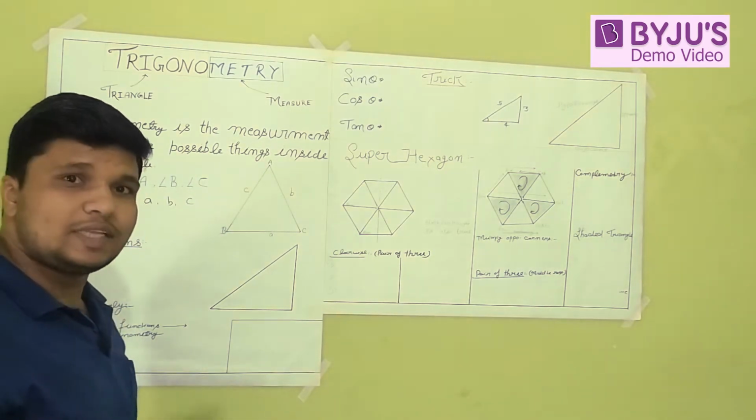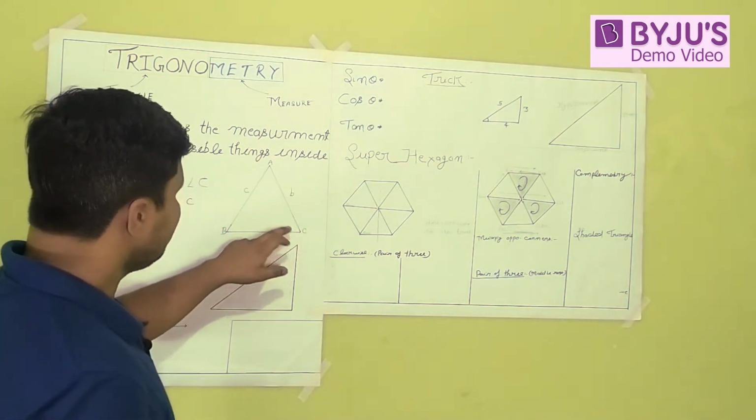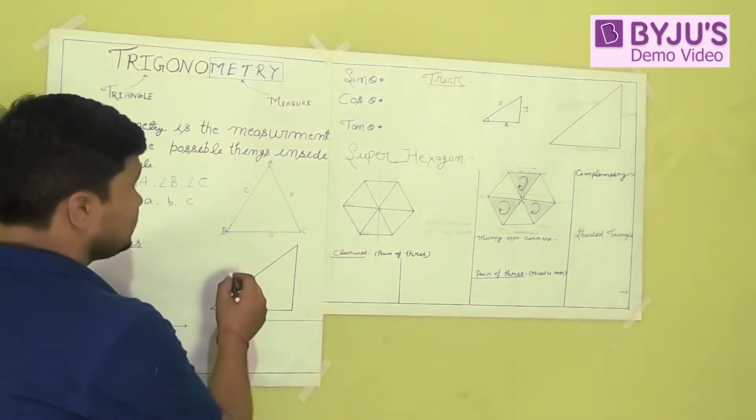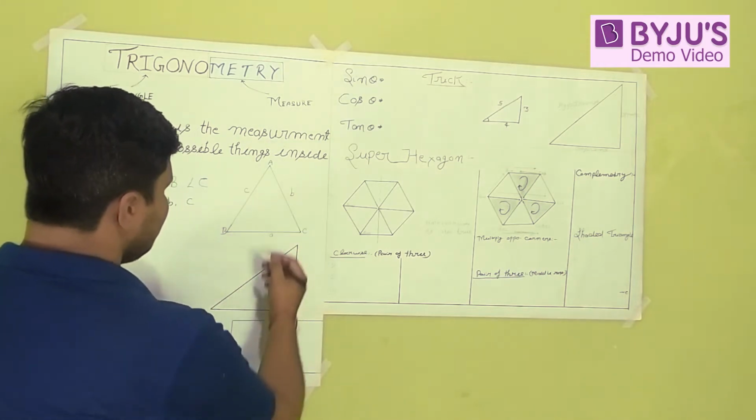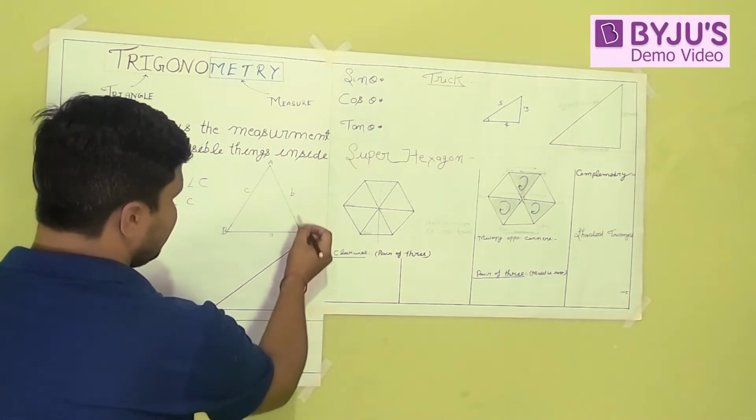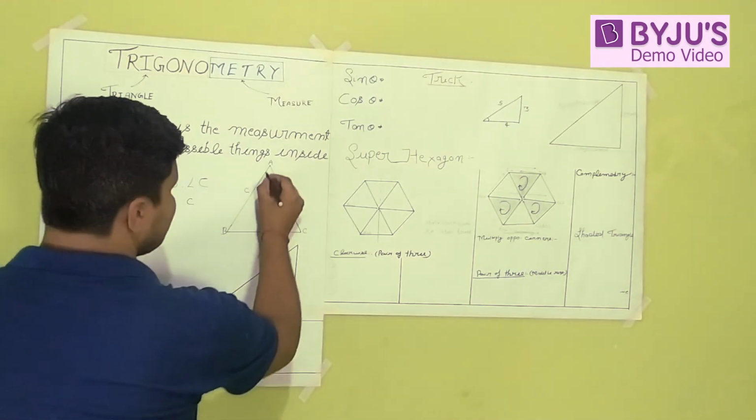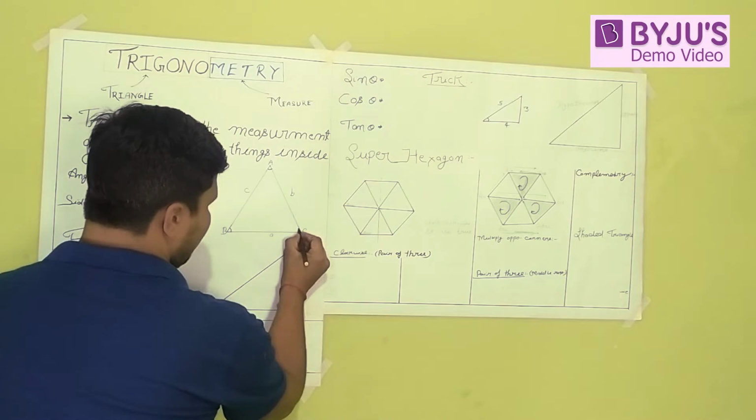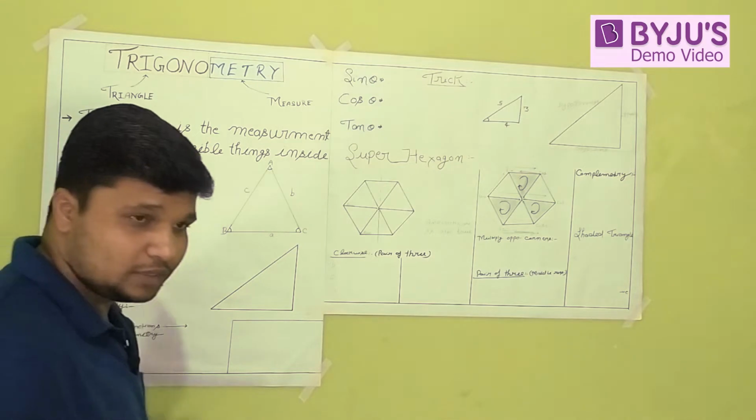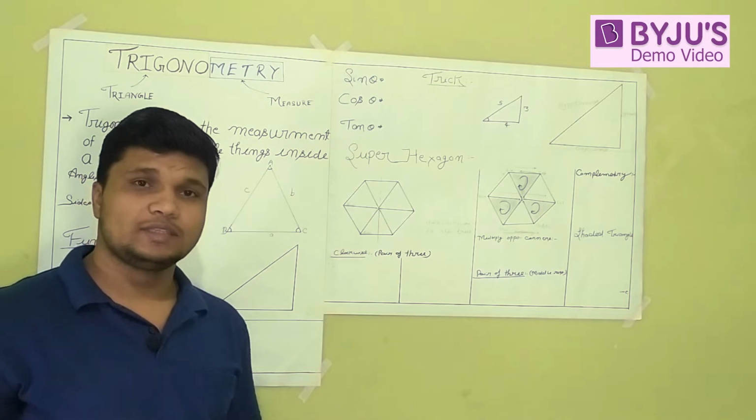Okay, what things lie inside of a triangle? So this is a triangle A, B and C. There are three angles, angle A, angle B and angle C, and the sides just opposite to these angles: the side opposite to angle A is small a, the side opposite to angle B is small b, and the side opposite to angle C is small c. So there are three angles and three sides.